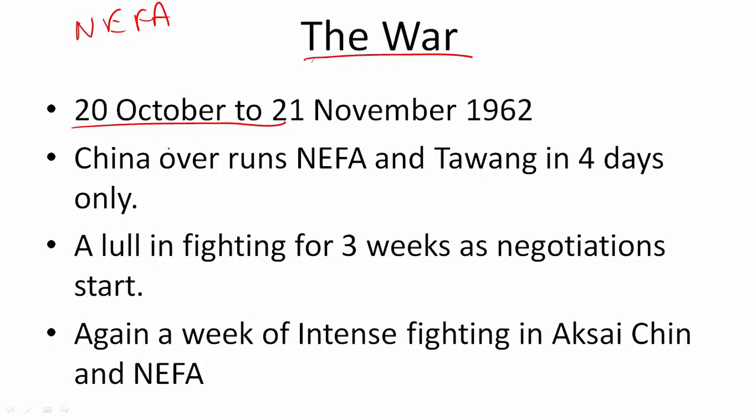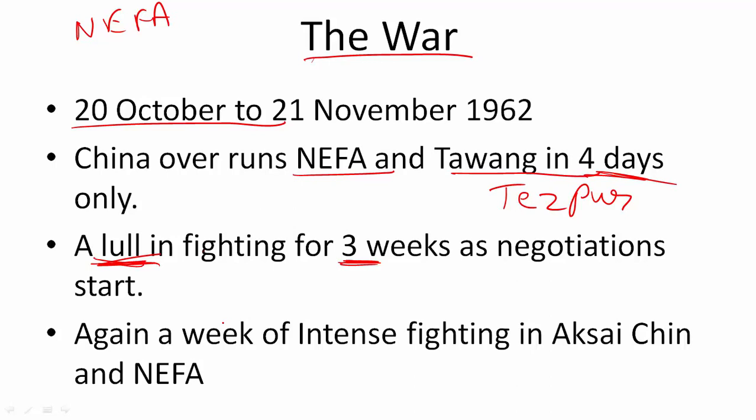They had brought in huge amounts of ammunition and soldiers in Tibet, so that they could supply towards the border area. In 4 days, China overran NEFA and Tawang. In just 4 days, China came through Tawang, and it almost reached up to the areas of Assam near the Brahmaputra river. They reached the outskirts of Tezpur city in Assam, which is situated near the Brahmaputra river. But after these 4 days, there was a lull in fighting, because terms of negotiations were sent by Zhou Enlai to Nehru. So for 3 weeks these negotiations went on, but finally they broke down,